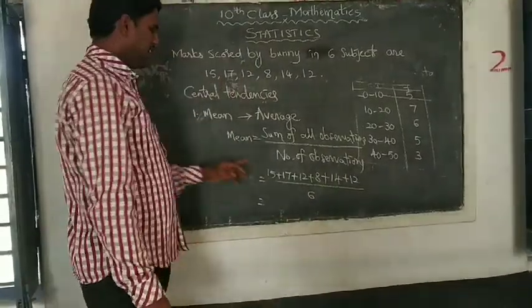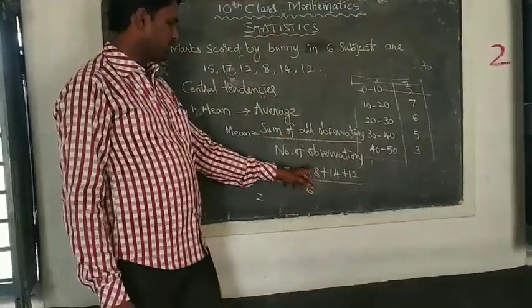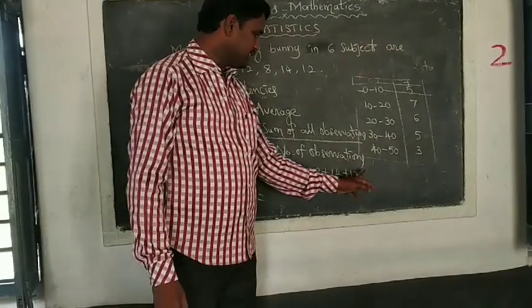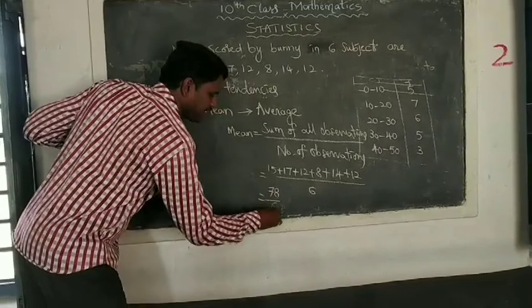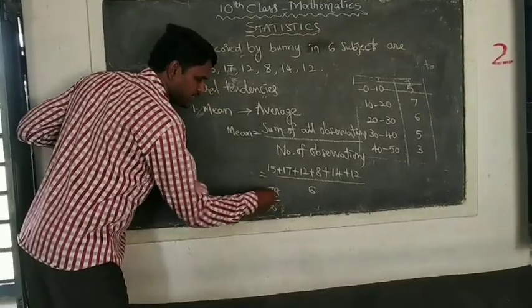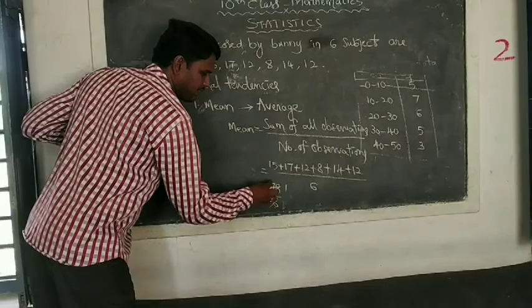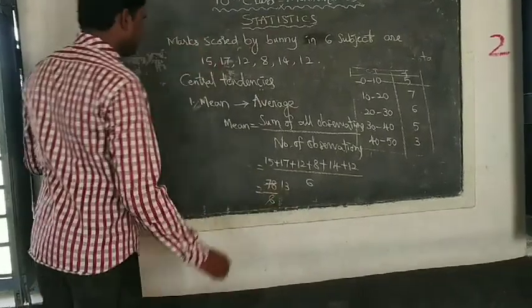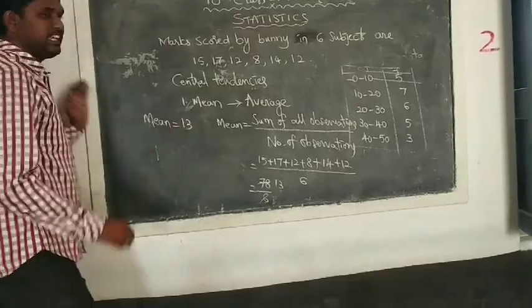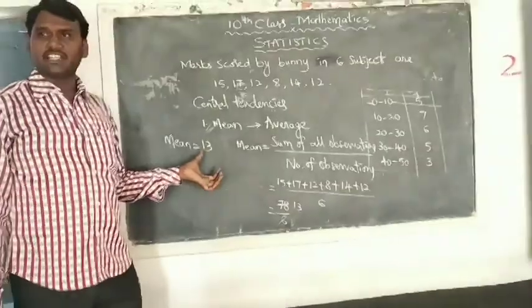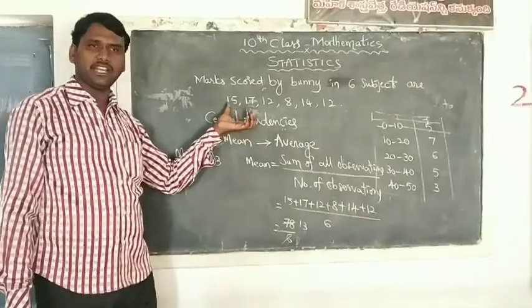By adding all these, 32, 44, 52, 66, 78. The total sum of the 6 subjects is 78, divided by 6. If you cancel it, 6 ones are 6, 1 remaining, 18, 6 threes are 18. What is the mean marks he got? That is 13 marks. In each and every subject, he got an average of 13 marks.